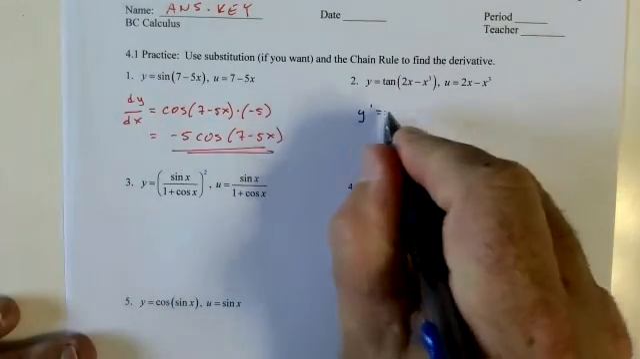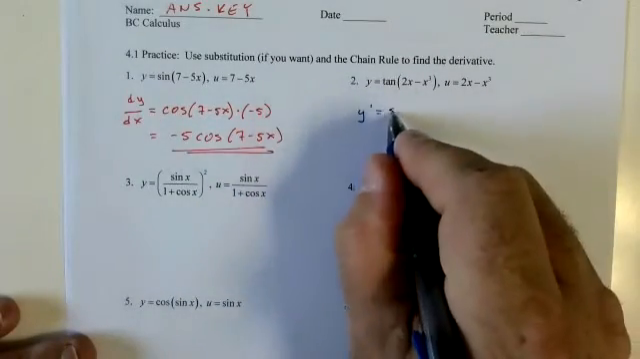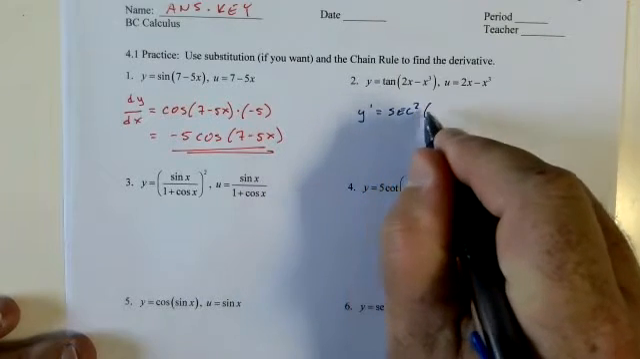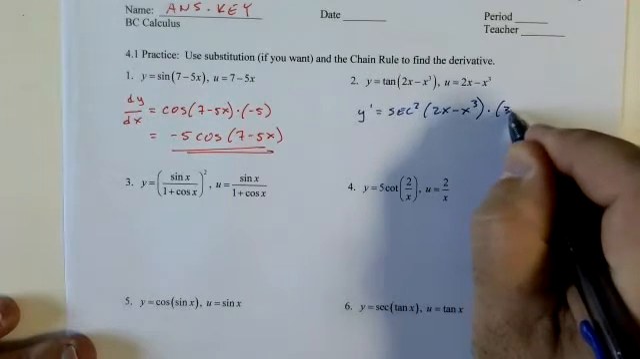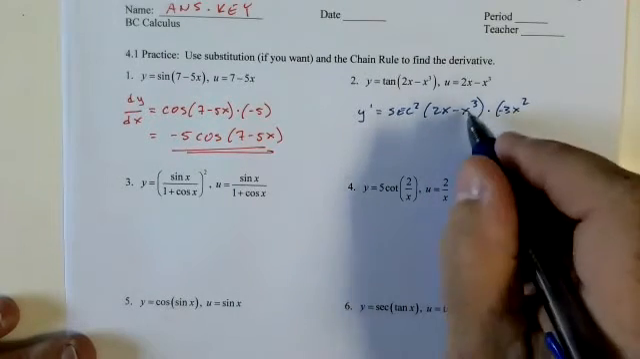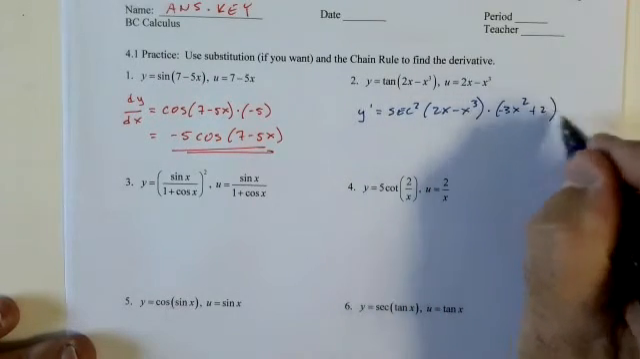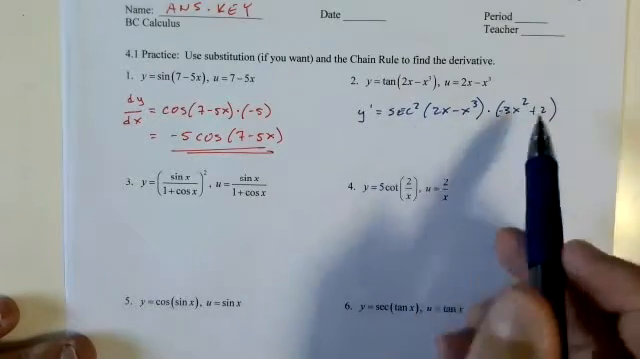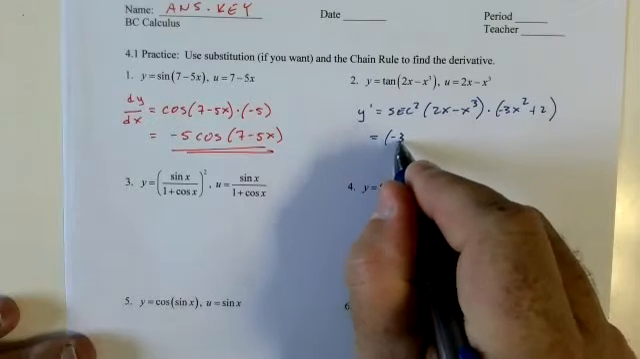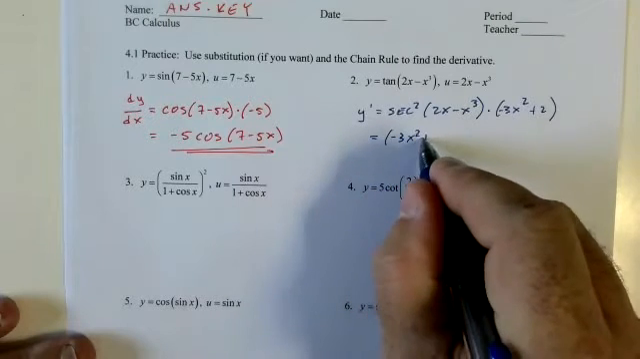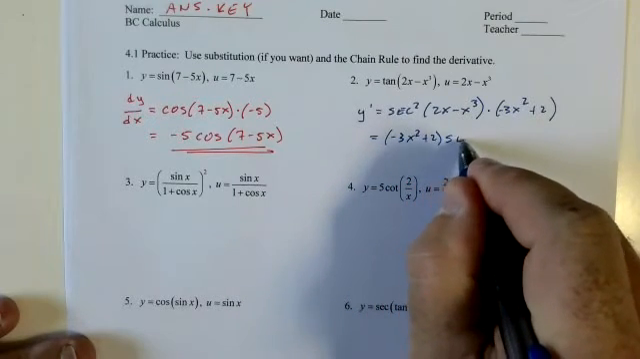Y prime equals, the outer one is tangent, so secant squared, 2x minus x to the third, 3x, negative 3x squared. I'm messing with this because I'm going to change it anyway. Make sure you keep your parentheses here. A lot of people toss them.